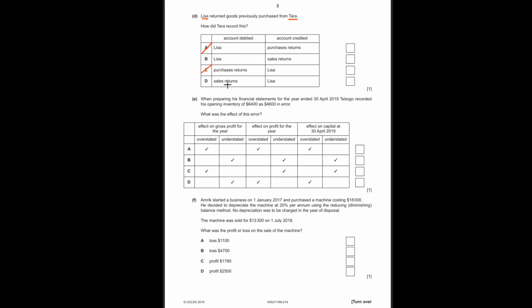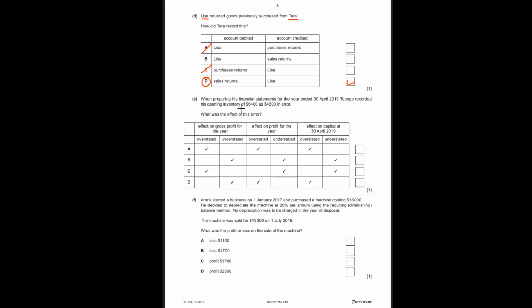Now, sales returns are always debit, right? So I guess that's pretty straightforward. And we won't be receiving this money from Lisa. Lisa was our trade receivable. Now it's not. We won't receive the money, right? So that's option D. Okay.